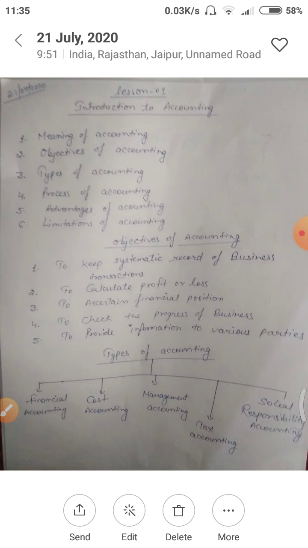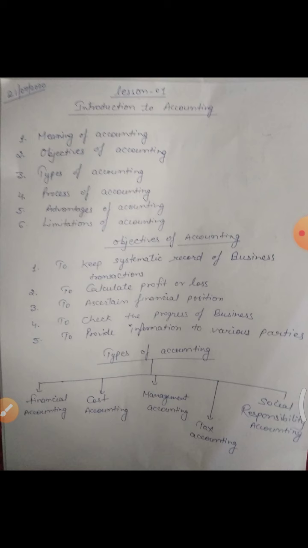Now in each statement, I used two terms, assets and liabilities. You may get confused about what the meanings of assets and liabilities are, because these are new terms for you. So first of all, let me clear the meaning of assets and liabilities. Assets are the things by which you can get cash in the future.